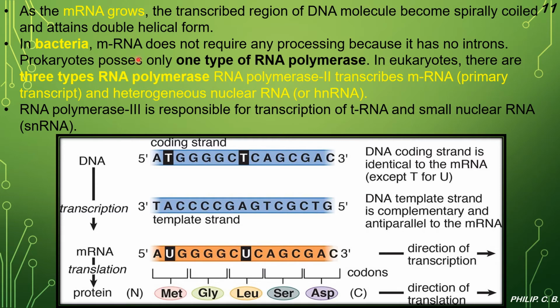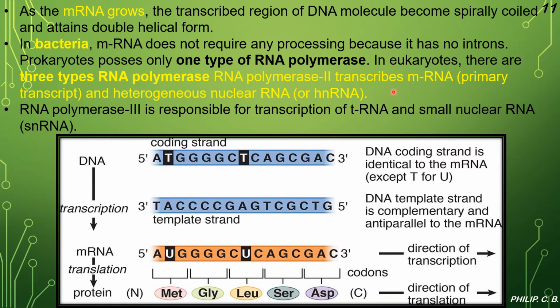In bacteria, mRNA does not require any processing because it has no introns. Now we come across a few more terms: exons and introns. The bacteria do not have any introns as such. Prokaryotes possess only one type of RNA polymerase. In eukaryotes, there are three types of RNA polymerase. RNA polymerase 2 transcribes mRNA, that is the primary transcript, and heterogeneous nuclear RNA or hnRNA.